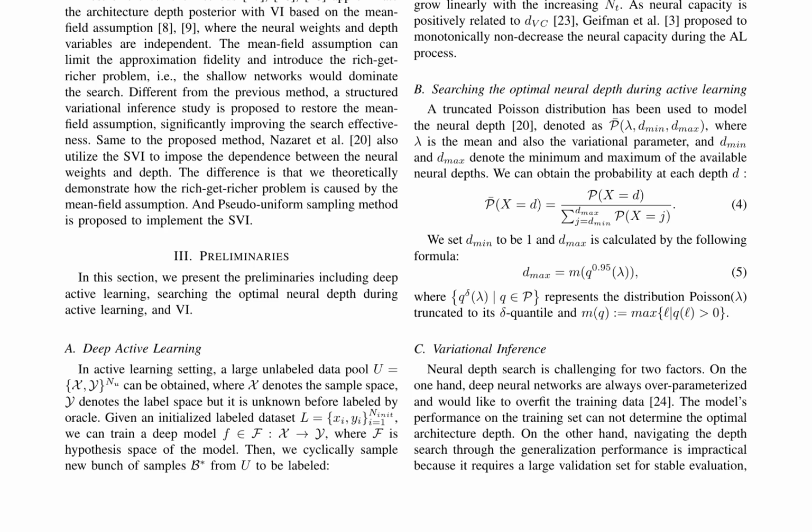The concept of searching the optimal neural depth during active learning is introduced, where a truncated Poisson distribution is used to model the neural depth. Challenges in neural depth search include overparameterization and the impracticality of navigating the depth search through generalization performance. This research aims to address these challenges through its novel approach, offering potential advancements in the field of active learning.